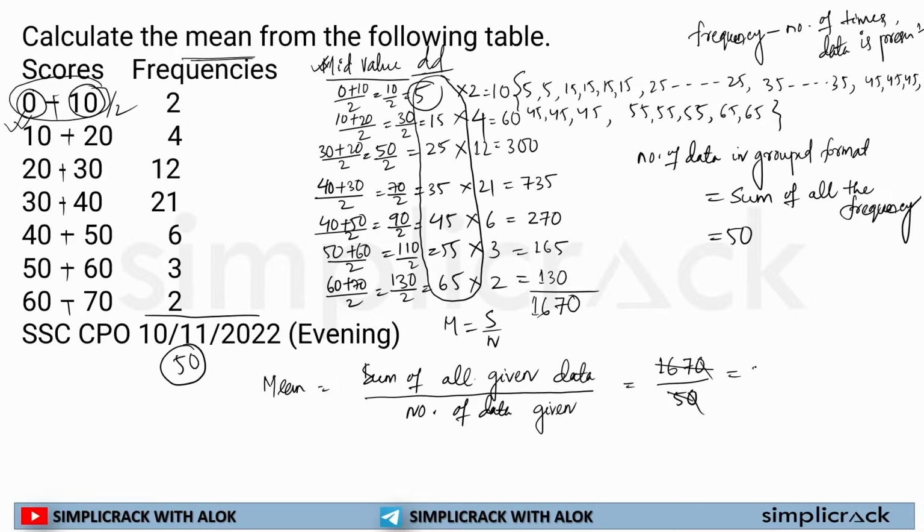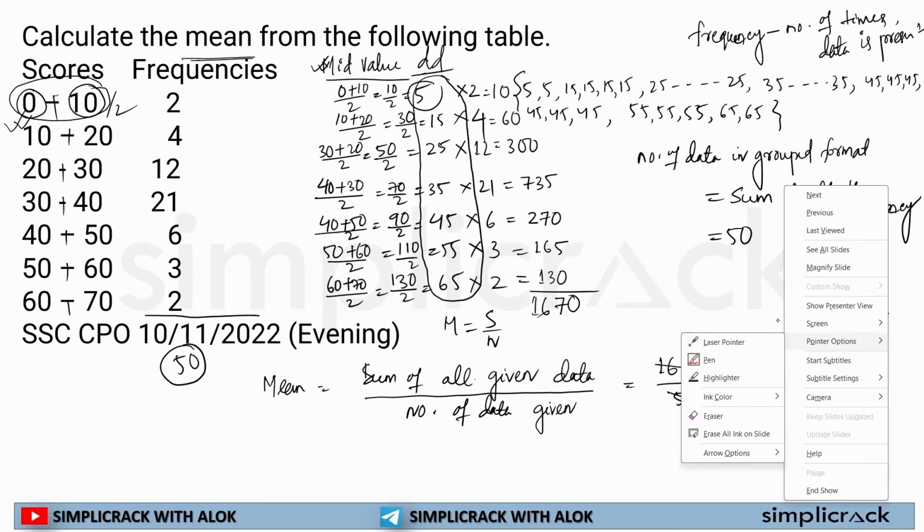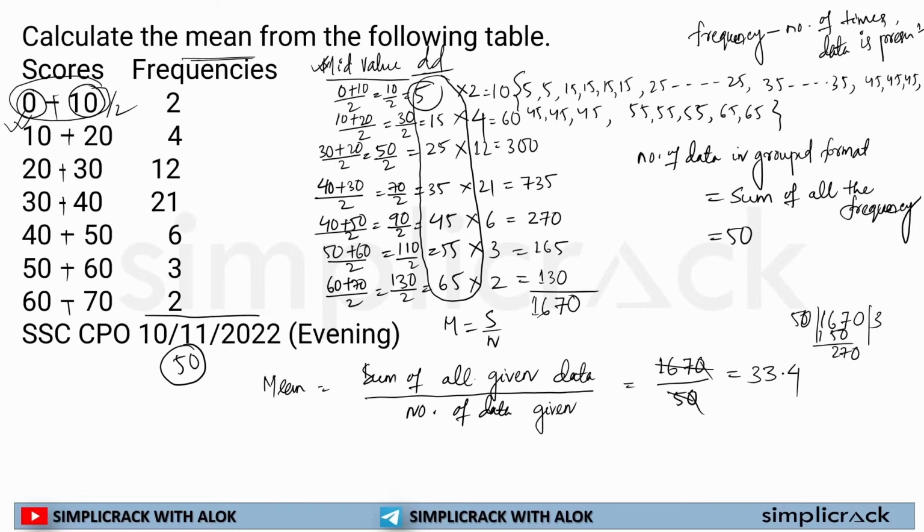5 3s are 15, 175 3s are 15, then 2034. I can solve it like this. 50 multiplied by 3, 150, 270. 50 multiplied by, sorry, 170. Just a minute.